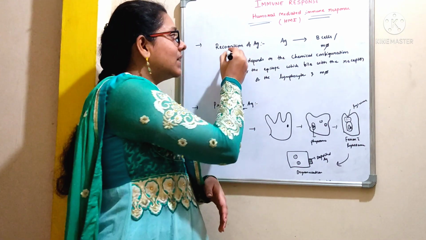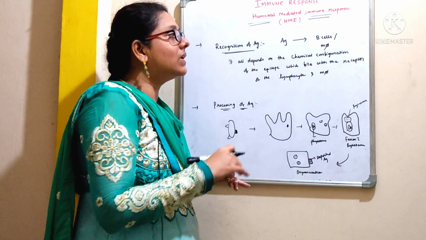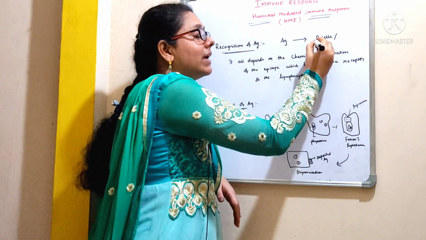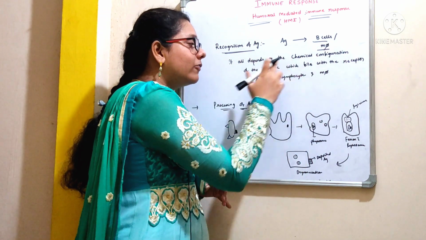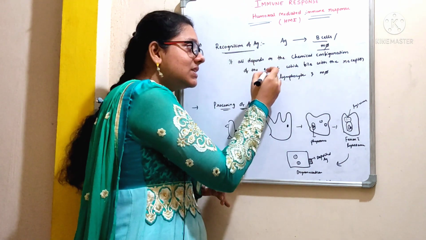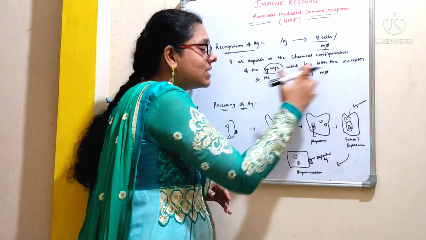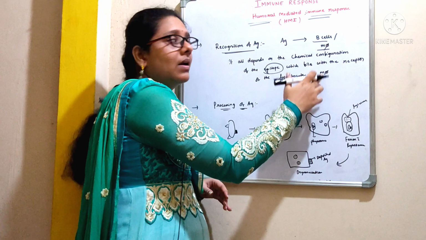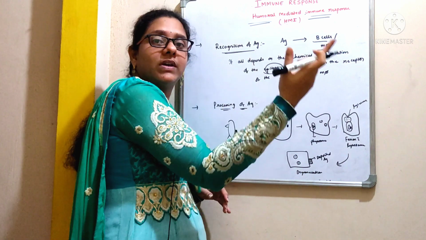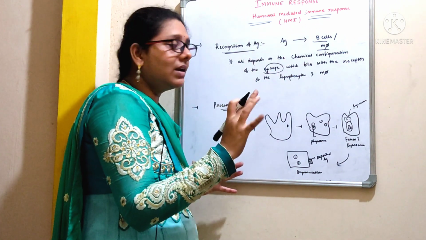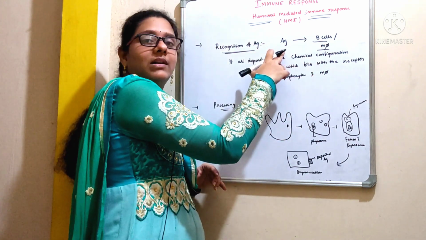Coming to the next step, that is recognition of antigen. Whenever the antigen enters into an individual, that antigen will be recognized either by B cell or macrophages. And it all depends on the chemical configuration of the epitope. So where can we see this epitope? It is seen on the structure of an antigen, right? Which fits with the receptors of the lymphocyte and macrophages. These B cells and macrophages will carry receptors, and those receptors should be specific towards the epitopic region of an antigen, right? So these B cells and the macrophages will take an active part in the recognition of antigen.